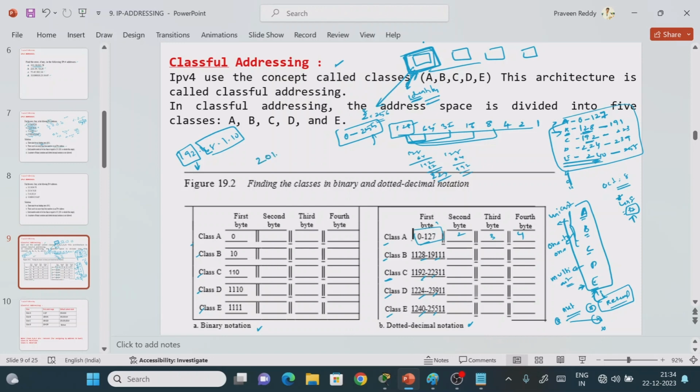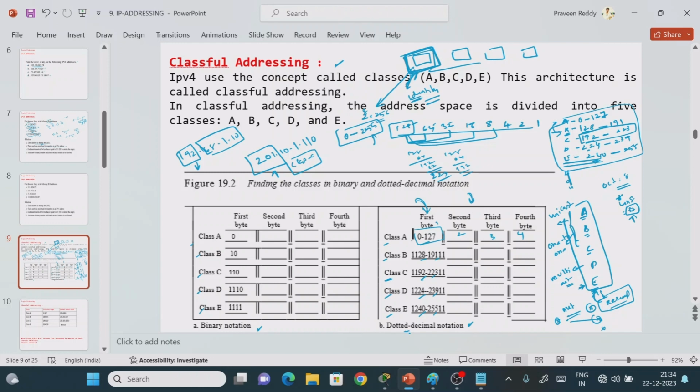Now see that, for example, the given question is something like this. Identify 201.1.1.10, something. Now how do we identify the IP address class based on this first octet value? So 201, where is it lying? It is lying between 192 and 223, right? So this is what we call a class C IP address. By using the first byte, we identify what type of IP address it is. This is the representation in dotted decimal notation for the different classes.